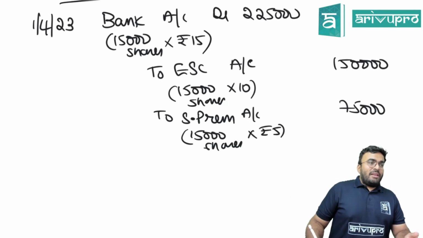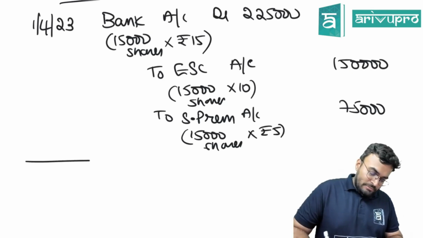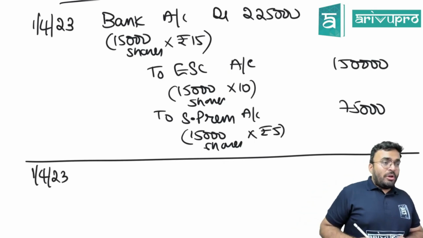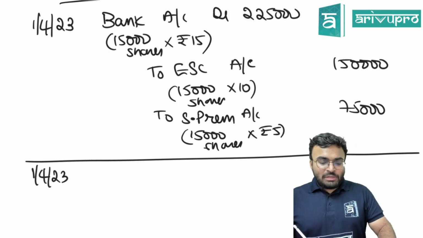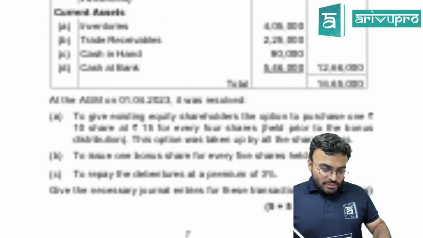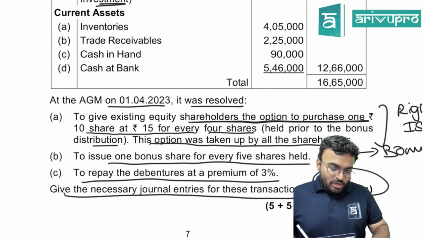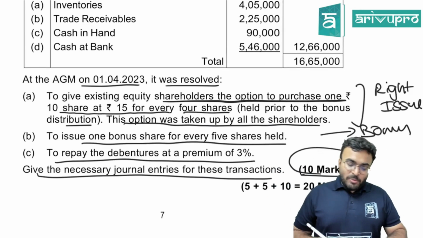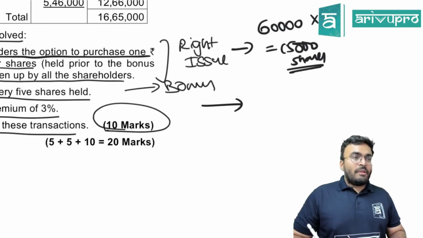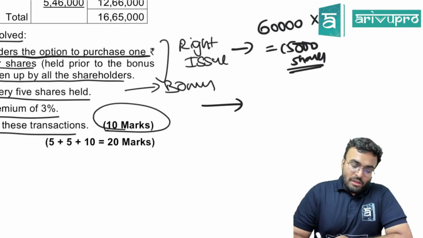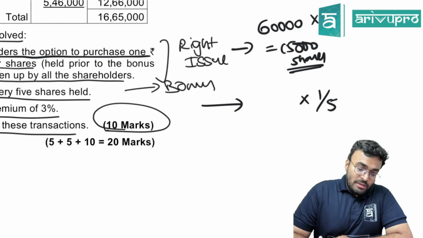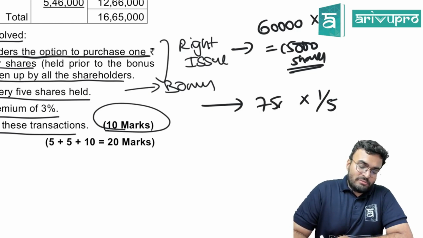What next after this? Immediately after the right issue, what happened? Bonus issue. After right issue, bonus issue, no? See over here. The option was taken by all shareholders to issue 1 share for every 5 shares held. How many shares in the bonus issue? For every 5, 1. So I have to multiply by 1 by 5. 1 by 5 into how many shares? 60,000 or 90,000? No, 75,000.